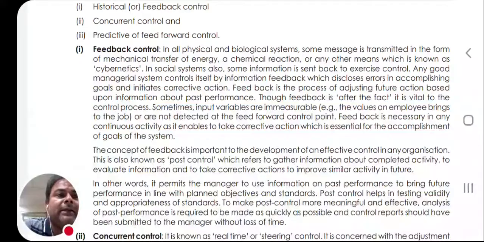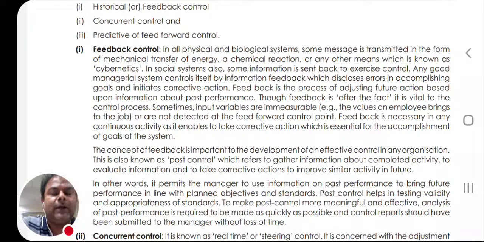Though feedback is after the fact, it is vital to the control process. Sometimes input variables are immeasurable, for example the values of an employee being fit to the job, or are not detected at the feed-forward control point. Feedback is necessary in any continuous activity as it enables corrective action, which is essential for the accomplishment of the goals of the system.